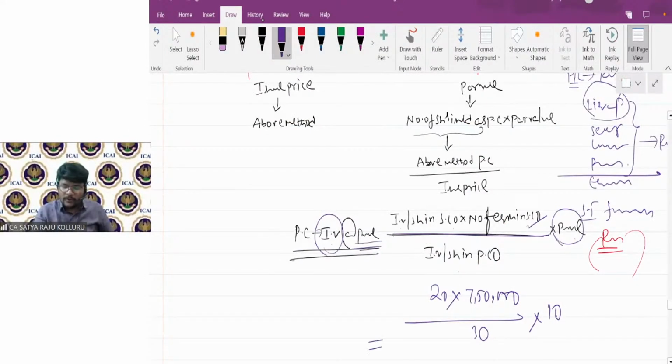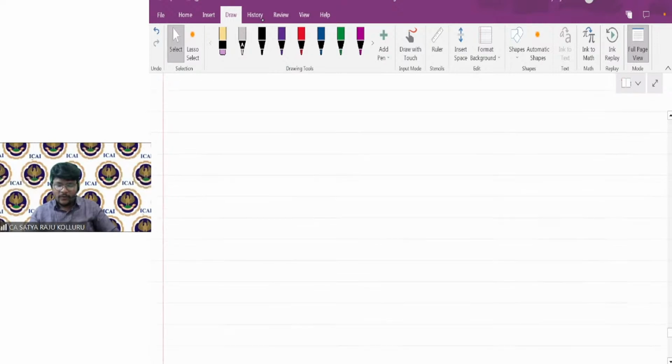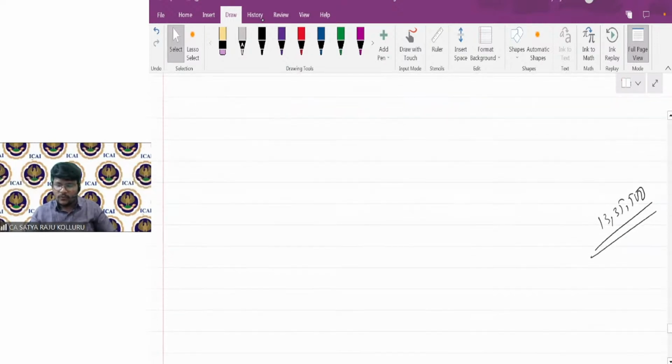Now, can you please work out the amount payable to equity shareholders, how much? 20 into 7,50,000 into 10 divided by 30. So I'm getting around 50 lakhs. Now, if I want to know the total amount of PC, go to the main content.